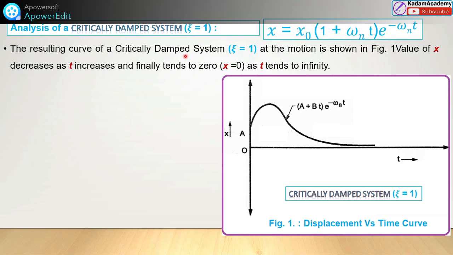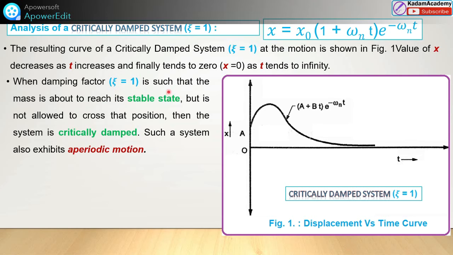The resulting curve of the critically damped system when zeta is equal to 1 and the motion is shown in the figure. Here the value of x decreases as t increases. When t increases, the value of x decreases, finally tending to 0 when t is equal to infinity. So the motion comes to x equal to 0 in this critically damped system, as compared to overdamped and underdamped systems. It's very fast, very sudden.